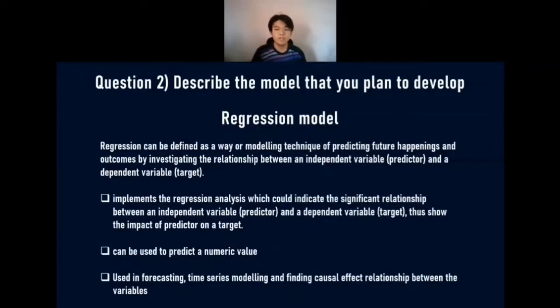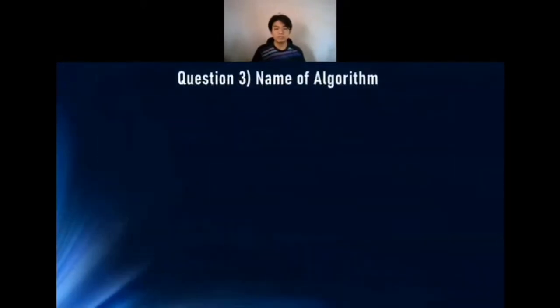Because it implements a regression analysis to indicate the significant relationship between an independent variable and a dependent variable, thus showing the impact of the predictor on a target. Second, it can be used to predict a numeric value. And third, a regression model is used in forecasting, time series modeling and finding causal effect relationships between two variables. And question 3, name of algorithm.